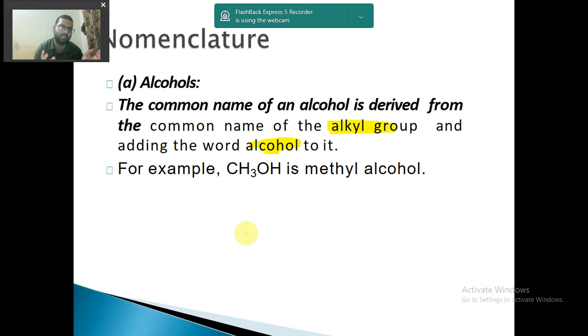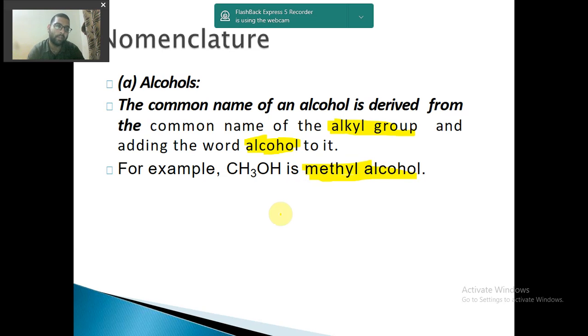If CH4 is there, it is methane. I remove one hydrogen, then it becomes methyl. So we put the alkyl group methyl and alcohol at the end, so this becomes methyl alcohol. Similarly, C2H5OH will be ethyl alcohol. Similarly, C3H7OH will be propyl alcohol. So this is the common naming: you just take the alkyl group and at the end add alcohol to it. So methyl alcohol is my example.